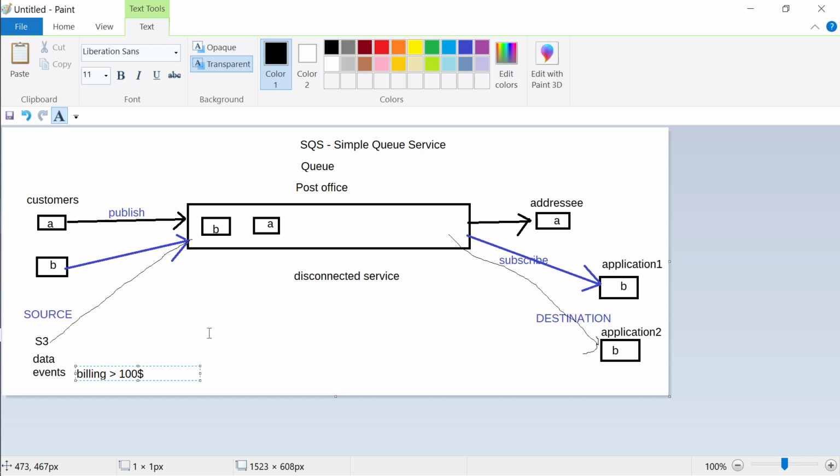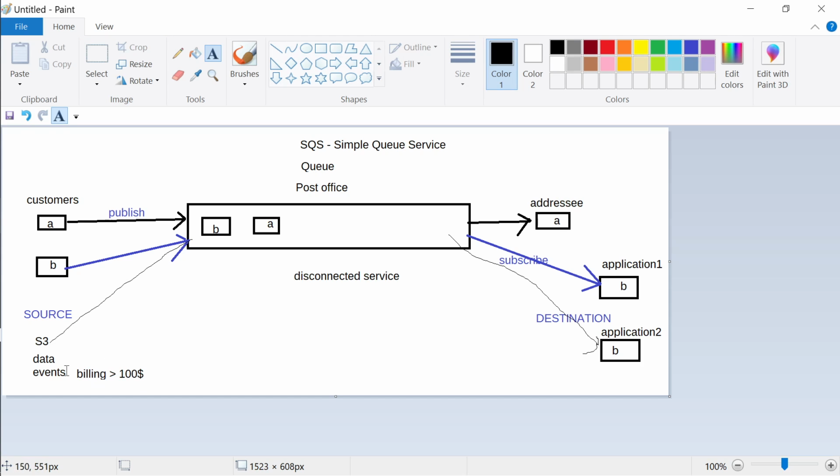Once this event is fired, this information will go and be put in the queue, and whoever is subscribed to that queue will get that particular data. Remember, there are different queues. There is an A queue and a B queue.